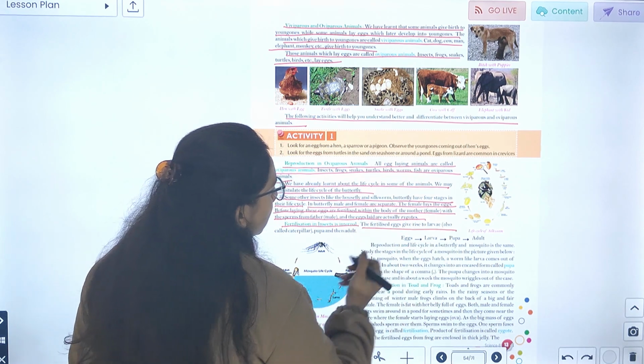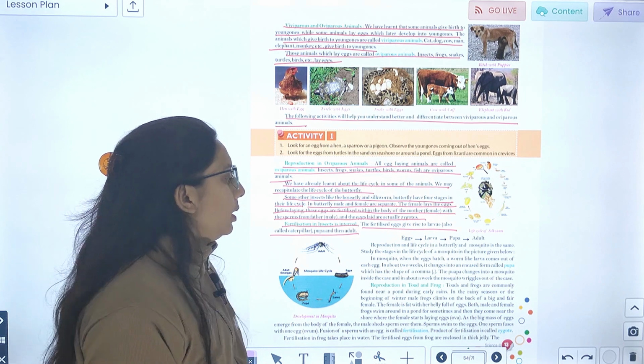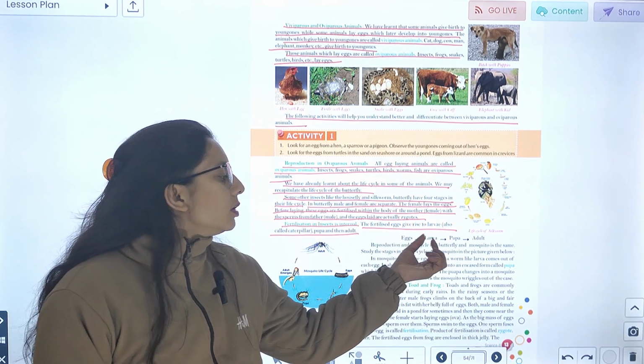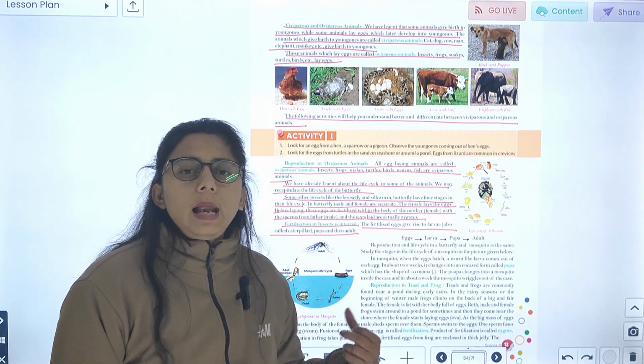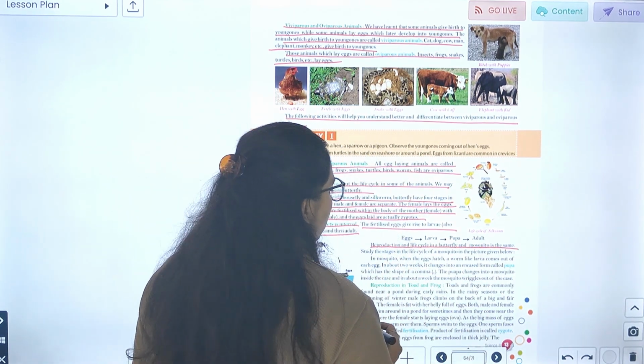Fertilization in insects is internal. The fertilization of the egg gives rise to larva, caterpillar, pupa, and the adult. Look, the egg first changes into a larva, then a pupa, and then it becomes an adult. Reproduction and life cycle in the butterfly and mosquito is the same.